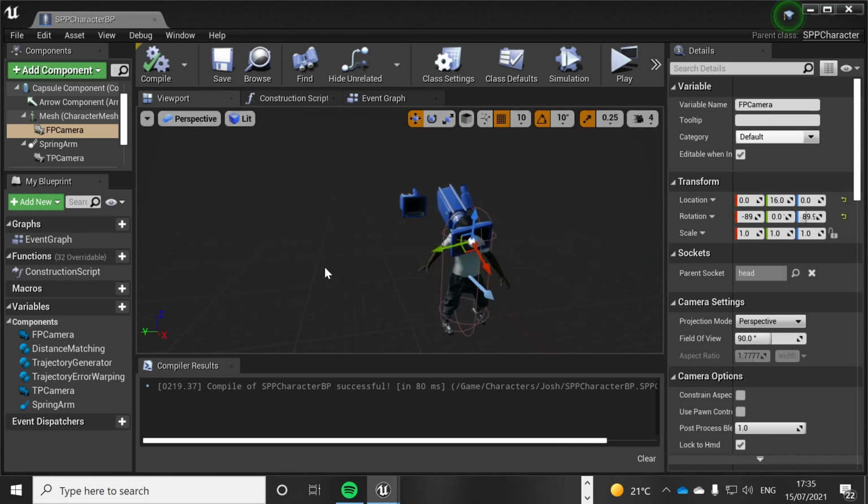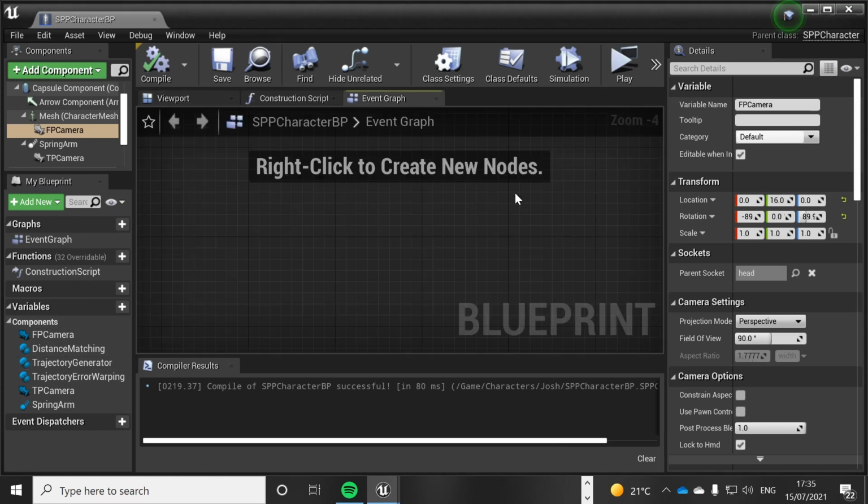I always like to save more stuff as I go along. So okay, cool. So we have our first person camera set up. We have the component set up in the blueprint. Our blueprint graph is empty because we do everything in C++.